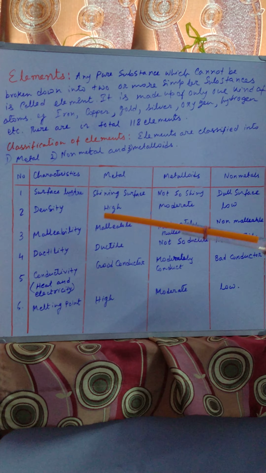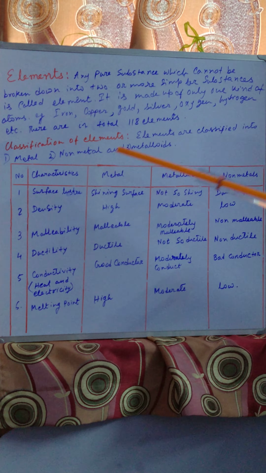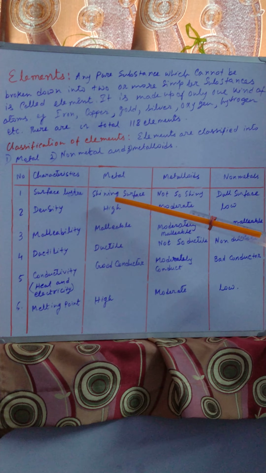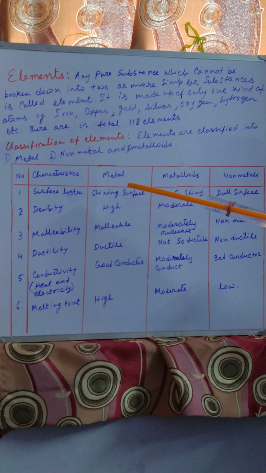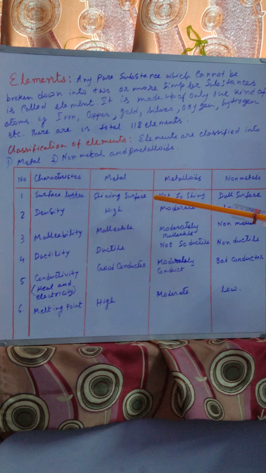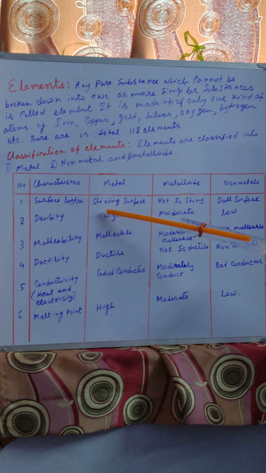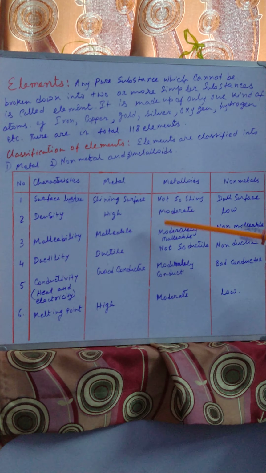Like first, the characteristic is surface luster. Metals are always shiny. When light falls upon a metal, it will shine. That means metals have a shiny surface.